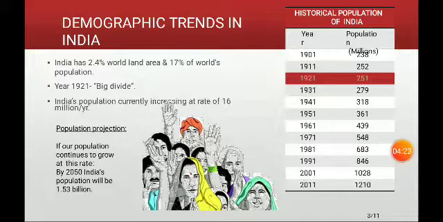Then India's population is currently increasing at a rate of 16 million per year, with the growth rate at present being 1.13% according to 2020, and the birth rate is 18.2 births per thousand population, the death rate is 7.3 deaths per thousand population, and the fertility rate is 2.35 children born per woman. If our population continues to grow at this rate, by 2050 India's population will be 1.53 billion.